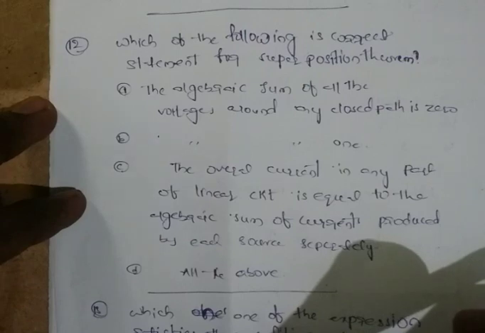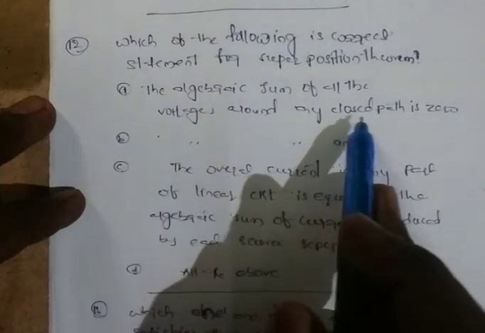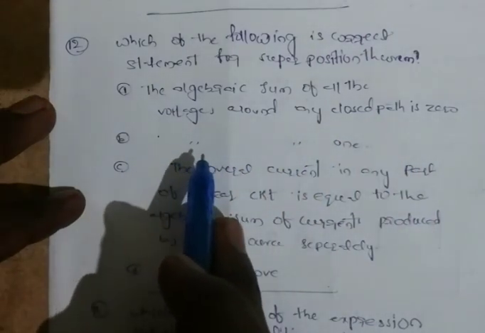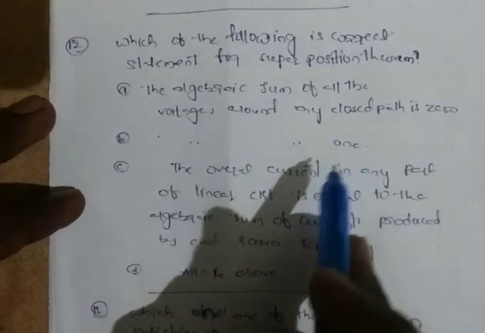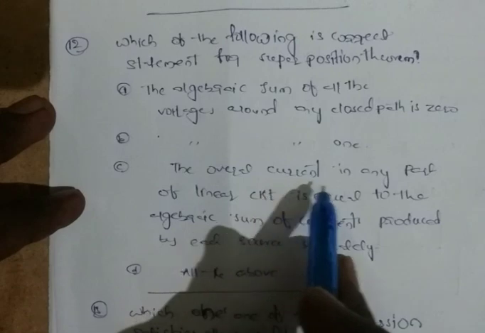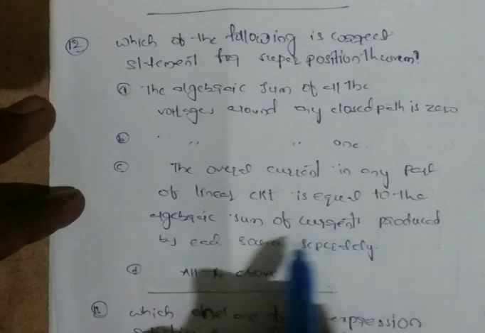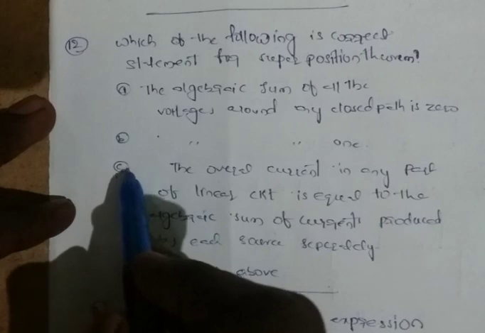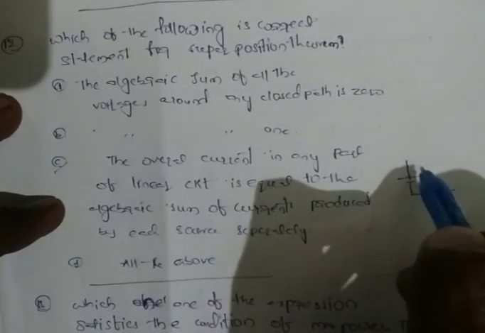Which of the following is the correct statement for superposition theorem? Option A, the algebraic sum of all the voltages around any closed path is 0. Option B, the algebraic sum of all the voltages around any closed path is equal to 1. Option C, the overall current in any part of a linear circuit is equal to the algebraic sum of current produced by each source separately. So this is the correct answer, because in case of superposition theorem, if the circuit has two voltage sources,